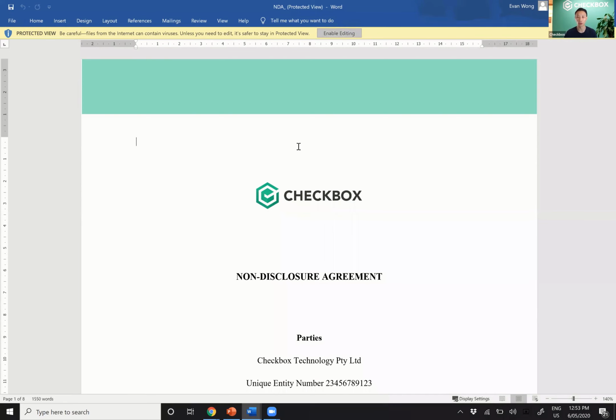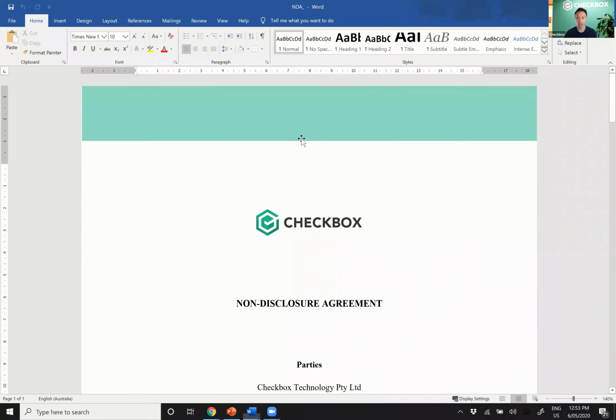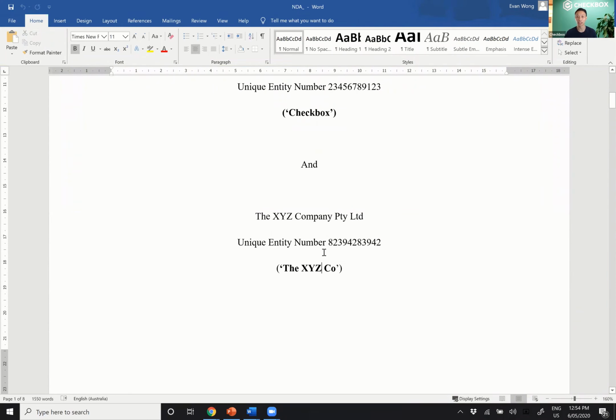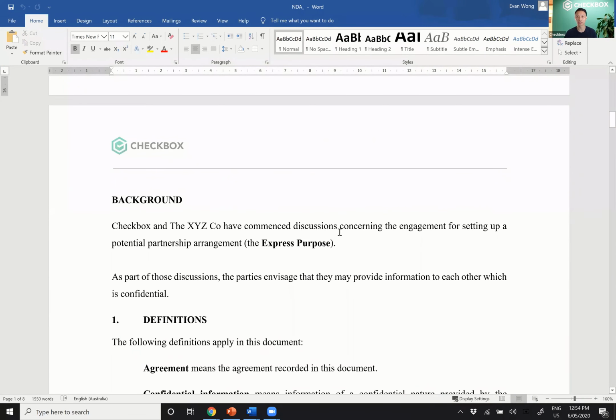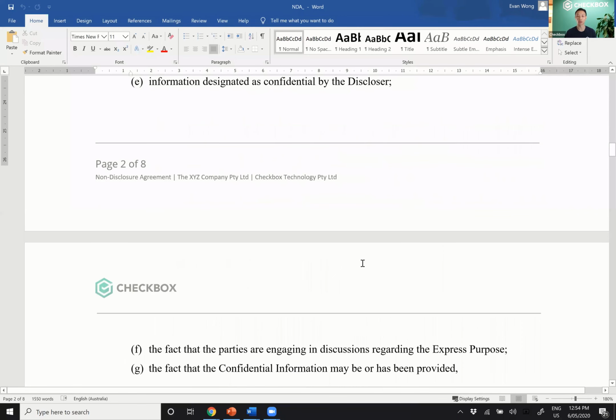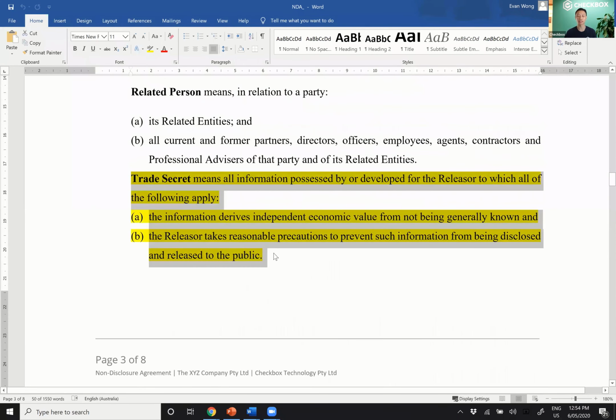Have a look. We've got the Checkbox party name there, and you can see it's filled in the XYZ company PTY Ltd, with the random UEN I typed in. There's the short name. You can see the purpose is concerning the engagement for setting up a potential partnership arrangement. I left it in yellow so we can see it very clearly: the trade secret clause, or the definition, has been included. It doesn't have to be highlighted; it's because the template had it highlighted. You can also see the footers have inserted the company name down at the bottom. And if we keep going, this is the whole document generated, even with the signatory fields as well.